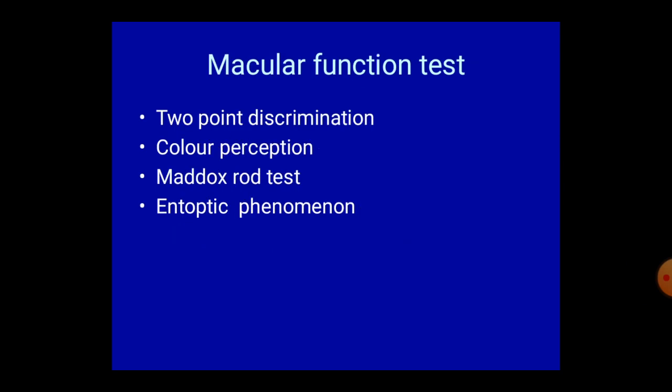What are macular function tests? These are some clinical tests to assess the function of the macula. The tests are two-point discrimination test, color perception test, Maddox rod test, and entoptic imagery phenomenon.